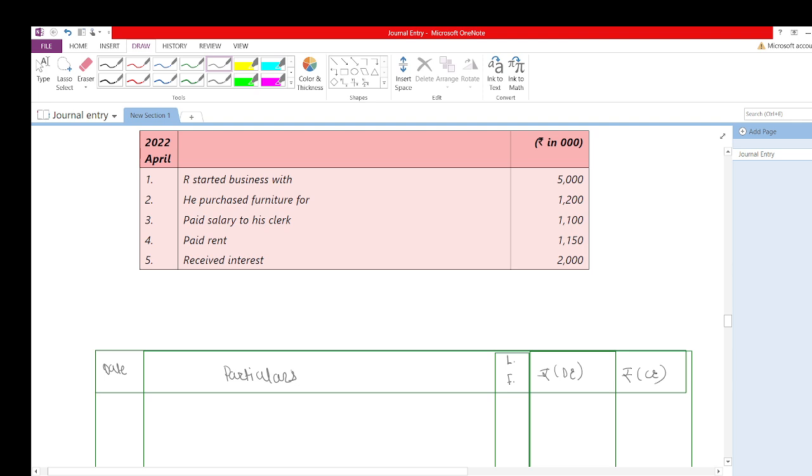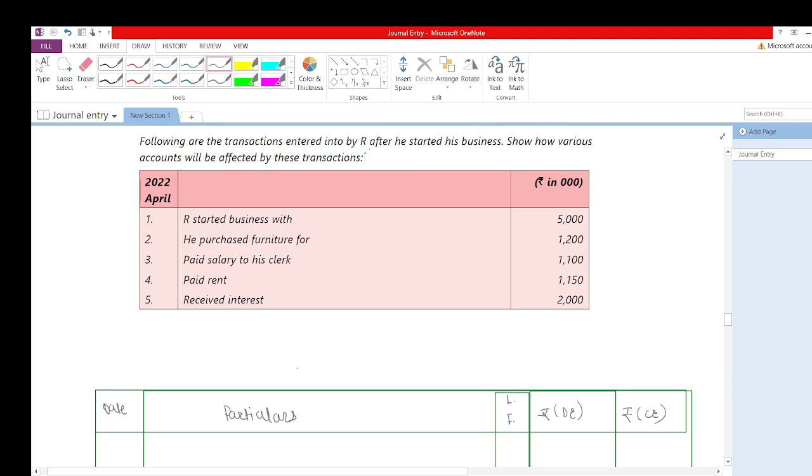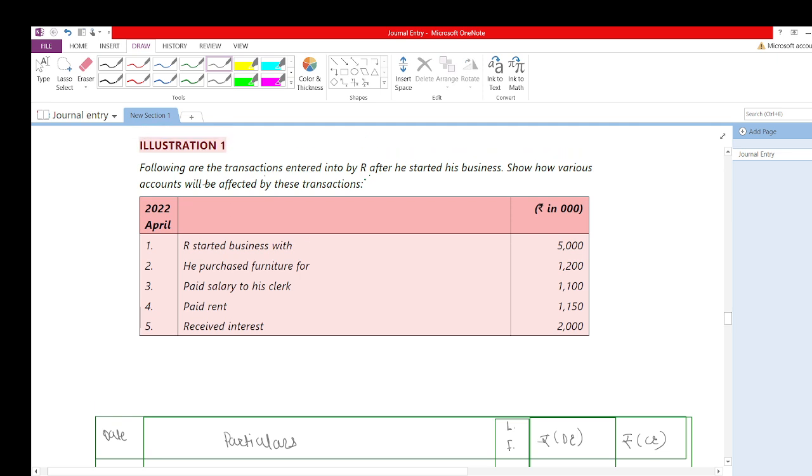And here you need to write in whose books you are going to make the journal entry. So if you read the question, they have given: following are the transactions entered into by R, so the entries are in the books of R. So we'll write here journal entries in the books of R for the year ending.